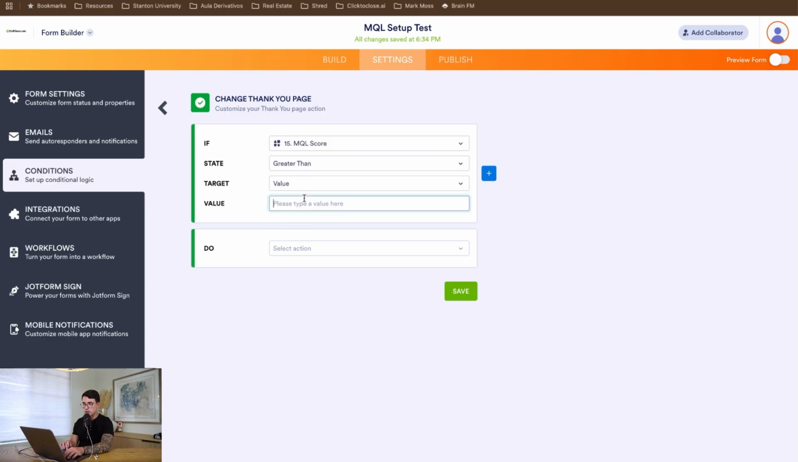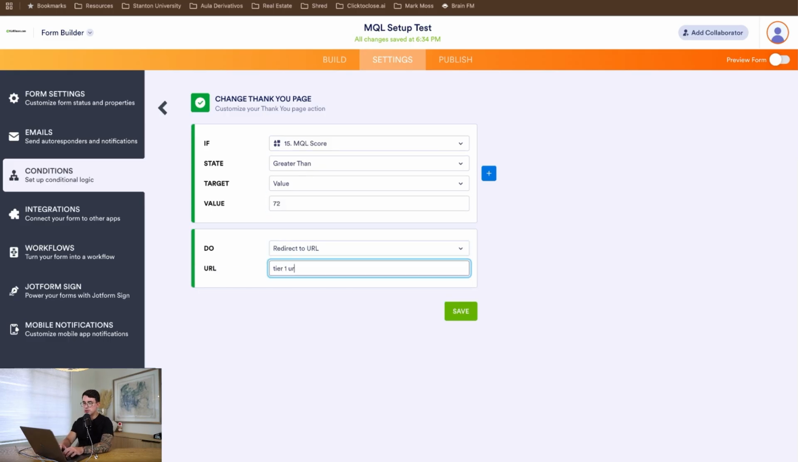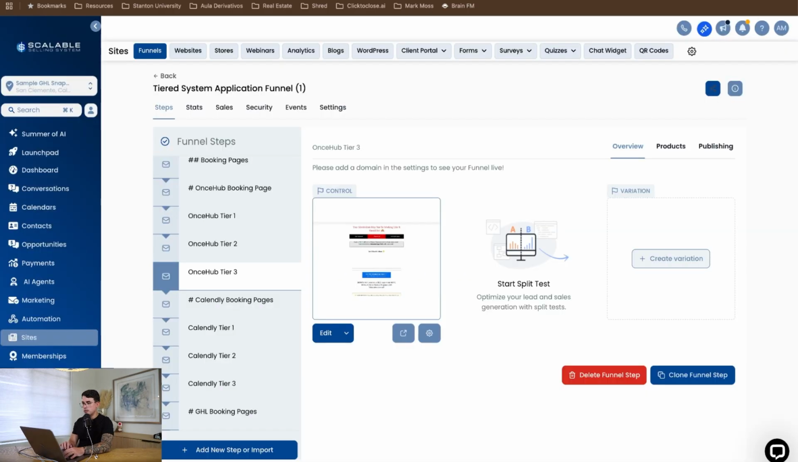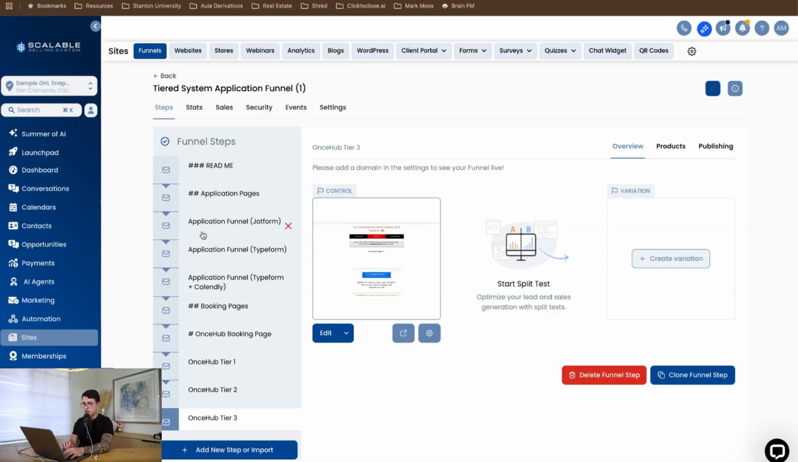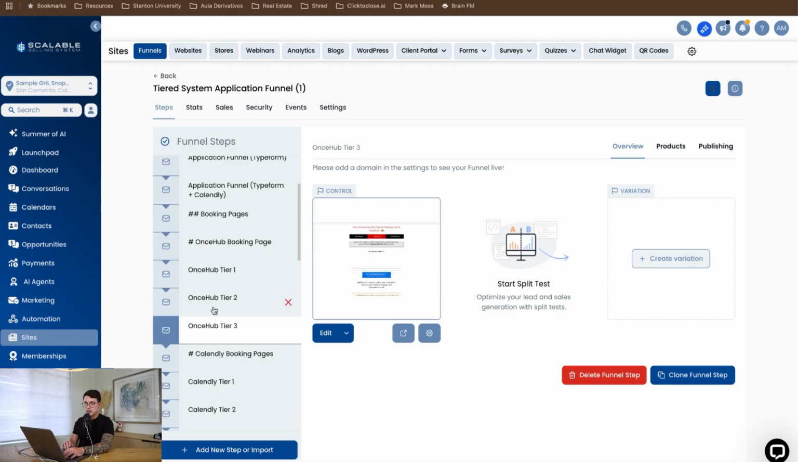So if the MQL score is greater than 72, we're going to redirect to the tier 1 URL. And I'm just going to show you how that looks in the CRM. Basically, in the CRM, this is the sample CRM that you get 1 year free access to, included with the program. You will have clear visibility here on how the tiers are structured, right? And then basically each booking page will have its own URL.